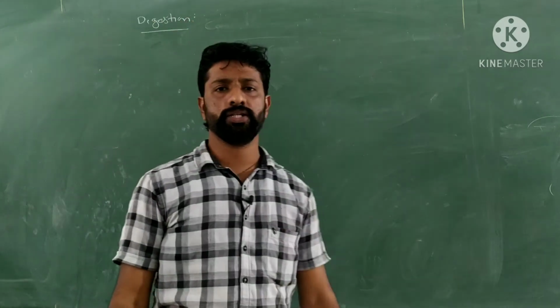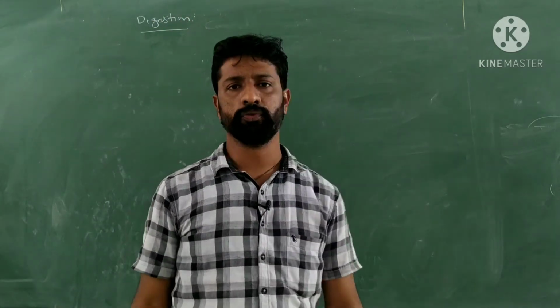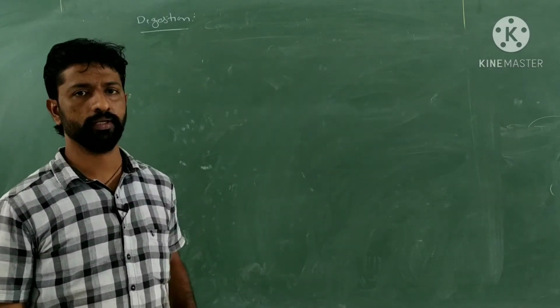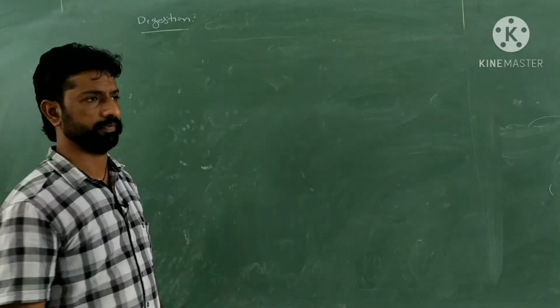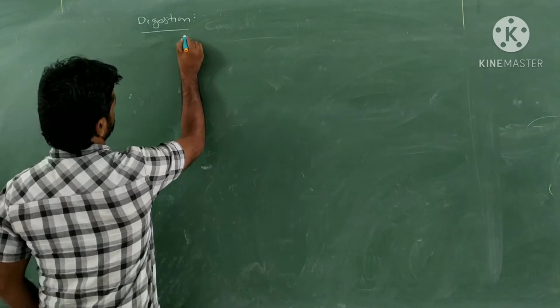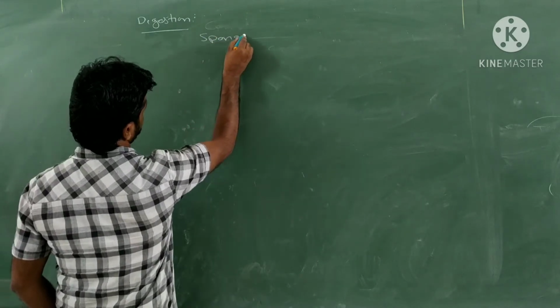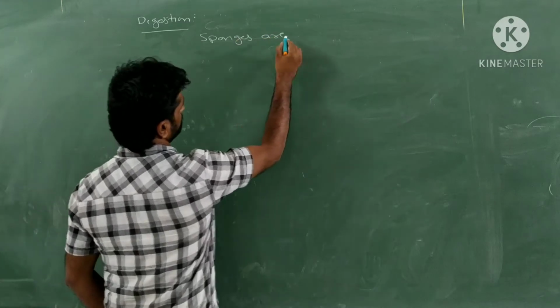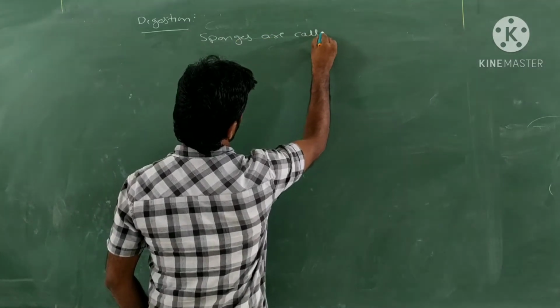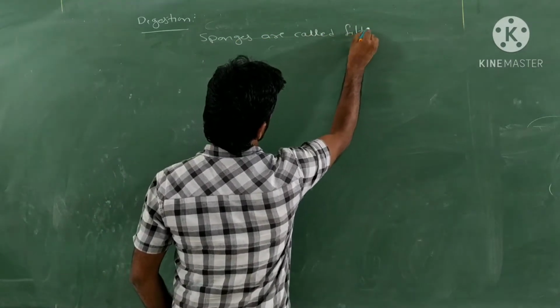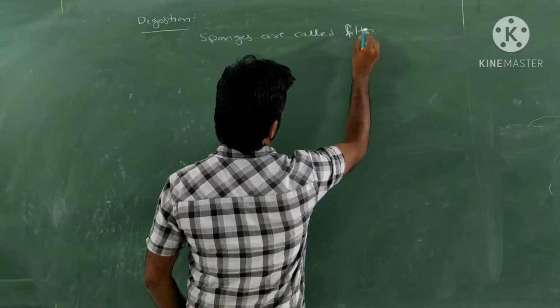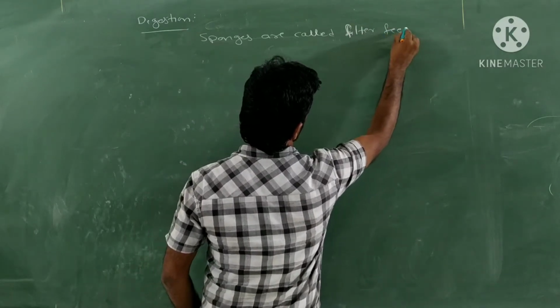With respect to the digestion, sponges or the Poriferans are called as ciliary feeders or filter feeders. So, with respect to digestion, sponges are called filter feeders. Why they are called as filter feeders?